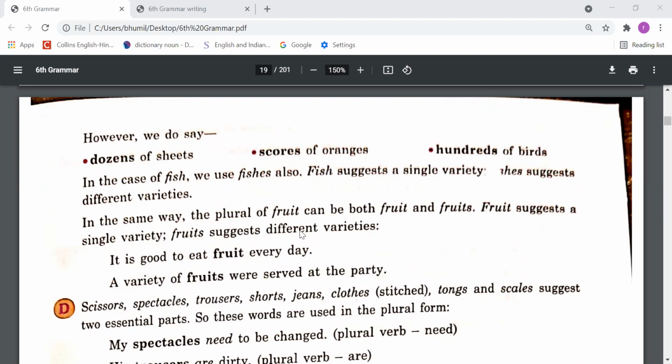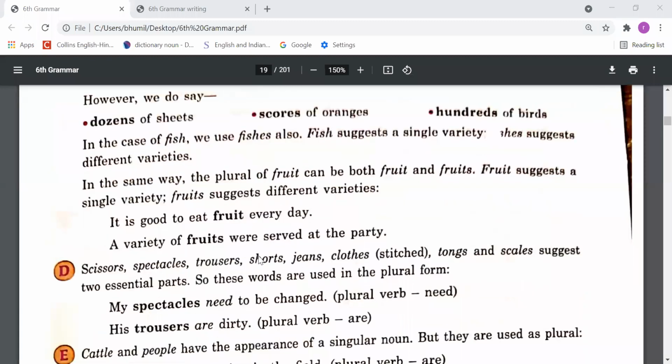Vegetable, for one variety you can use vegetable. And if you have more than one variety, then you can say vegetables. The same happens with fish also. If you have only one variety and you have many fish, you need to say only fish. But if you have many fishes in variety also, in that case you can say fishes, right?